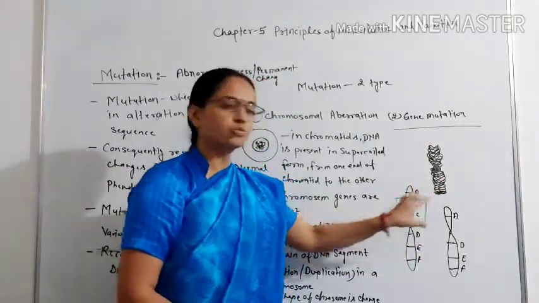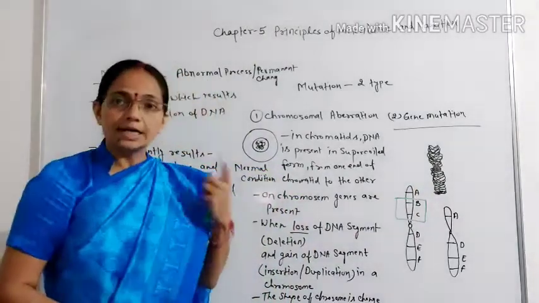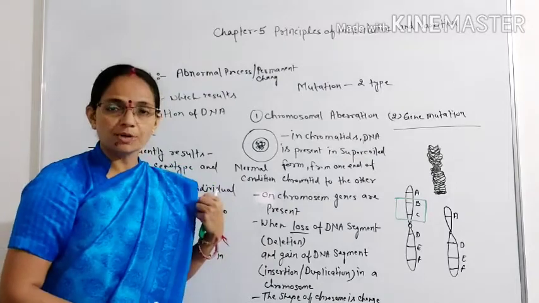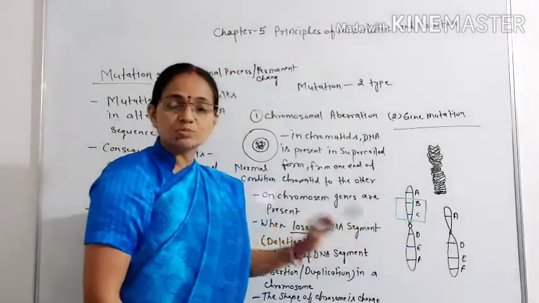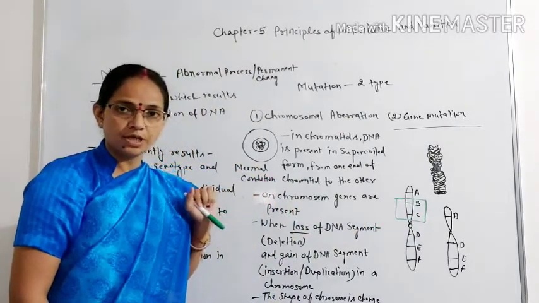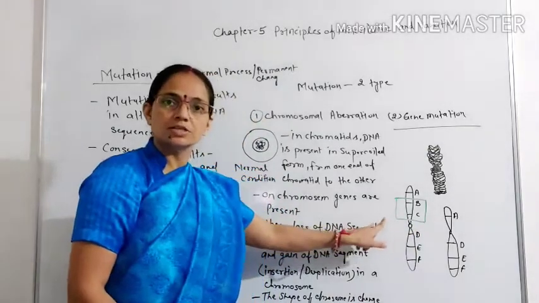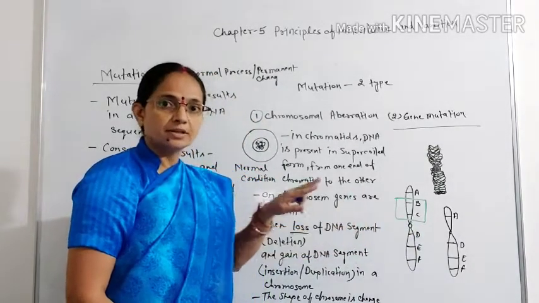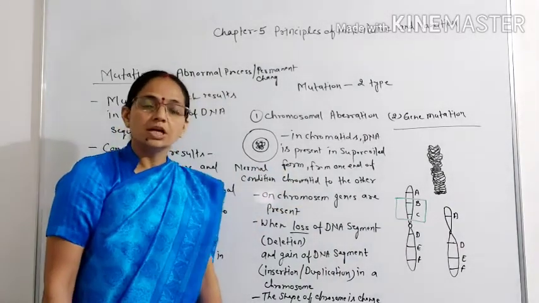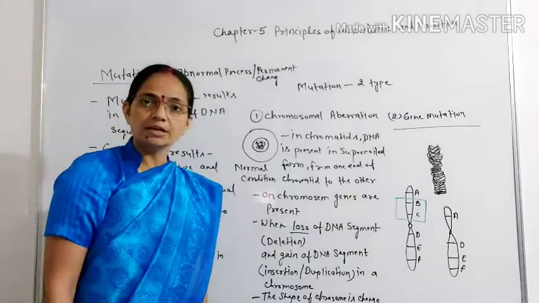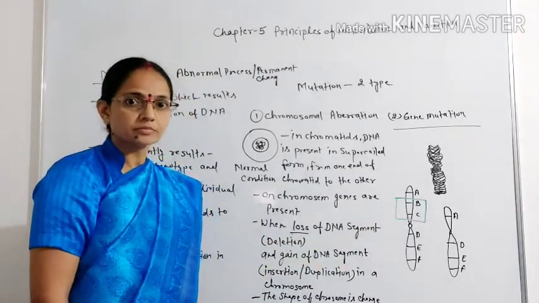So the shape of the chromosome is changed. Now one arm of the chromosome is short. And another change is how it affects the phenotype of an individual: B and C genes are responsible for some trait of the phenotype in the individual. When this part of the DNA segment is deleted, the trait expressed by genes B and C is no more expressed in the individual. So the process is called deletion.